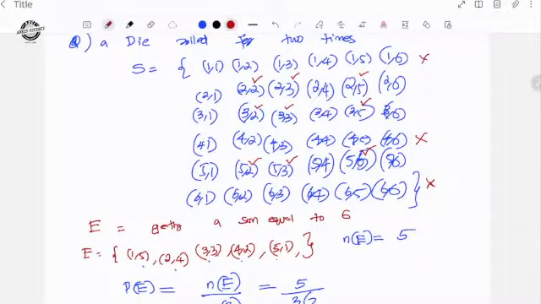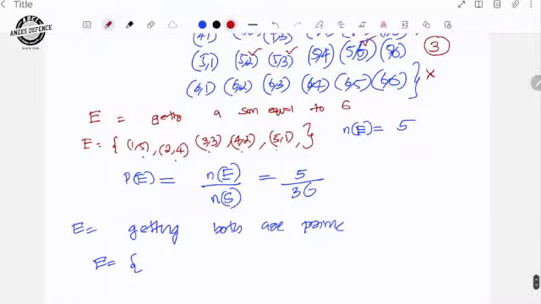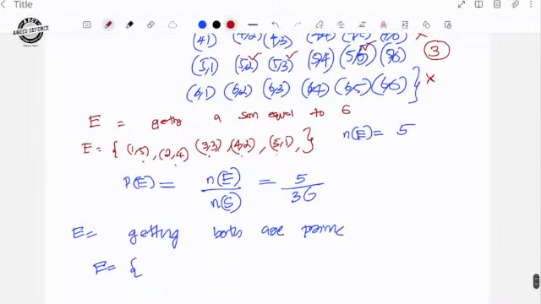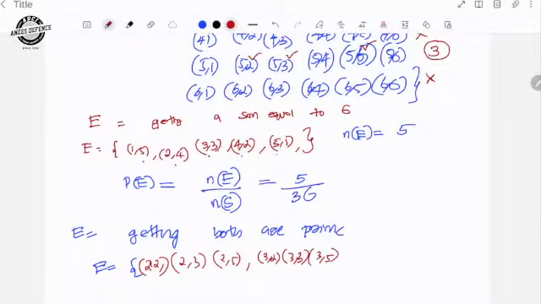So how many? Here you are getting 3, here 3, here 3. So what is the event? Getting both are prime means the elements in our event will be 2,2; 2,3; 2,5; 3,2; 3,3; 3,5; 5,2; 5,3; 5,5.